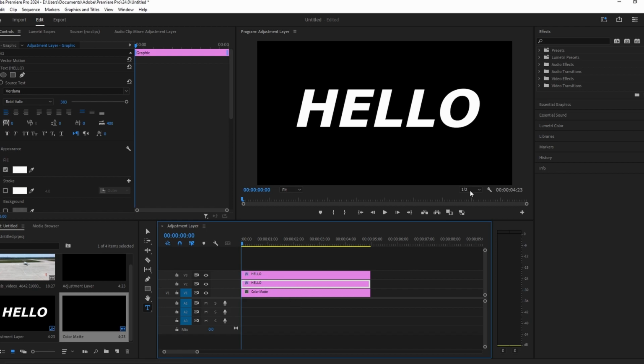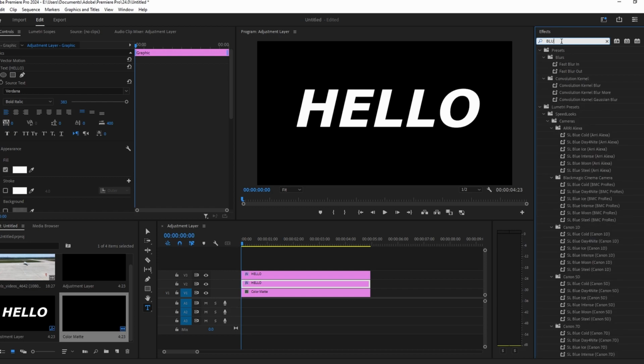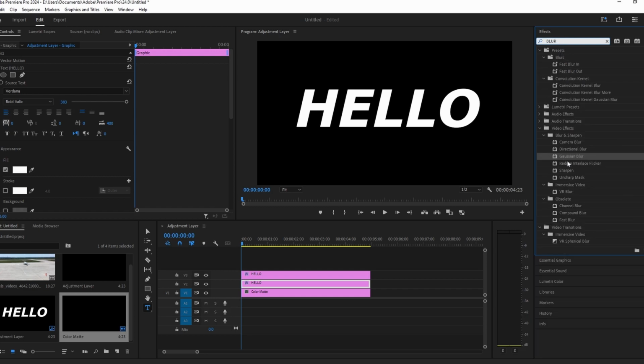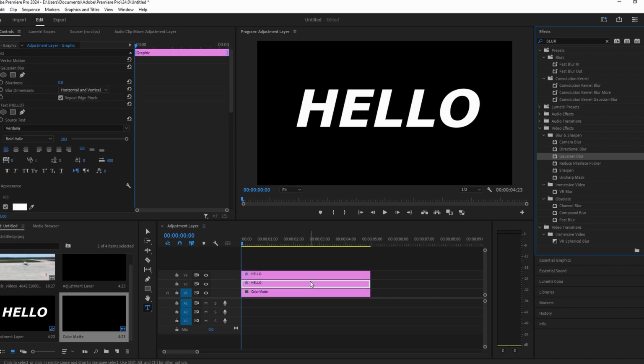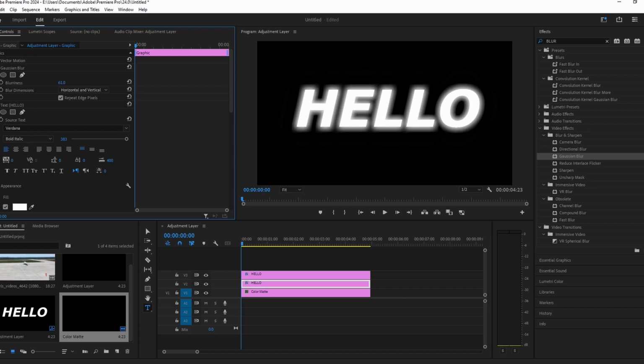Go to the effects panel and search for Gaussian blur. Apply it to the bottom text layer. With the bottom text layer selected, go to Effect Controls and increase the brightness value slightly. This creates a glowing effect, as the bottom layer now has the blur applied.